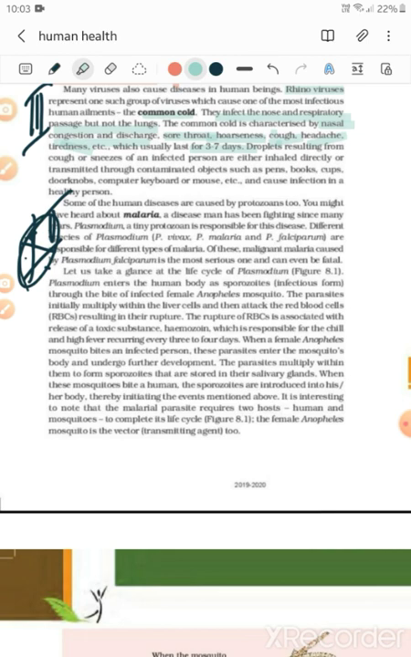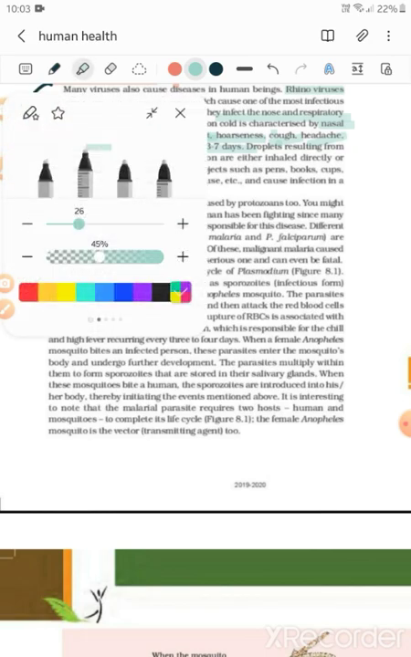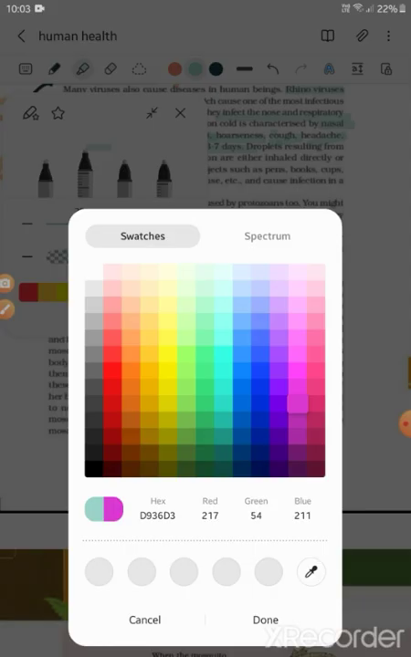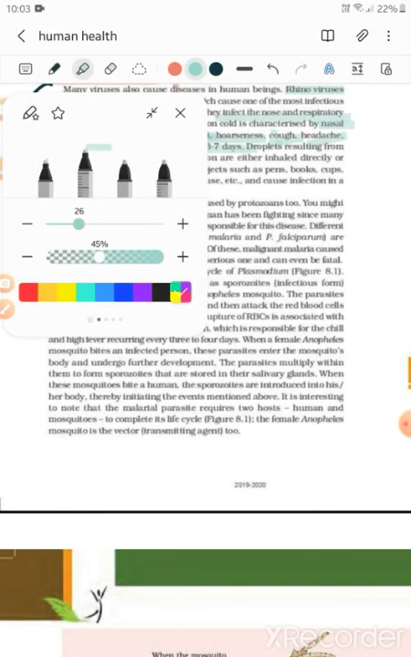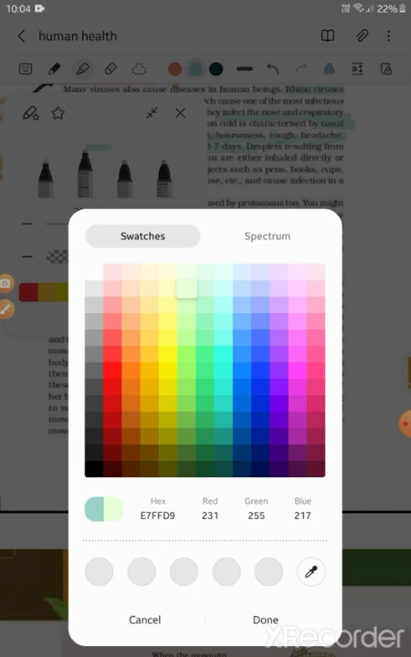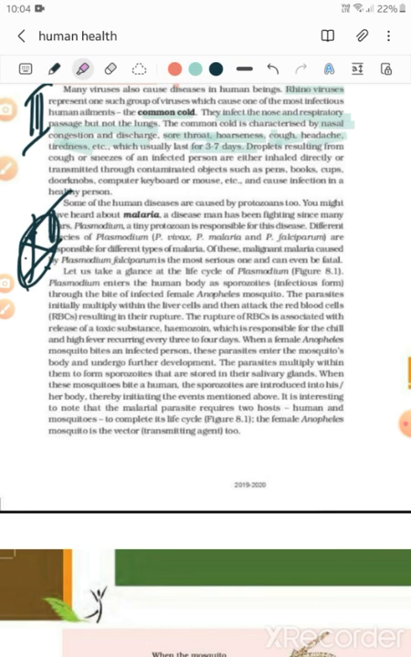Some of the human diseases are caused by protozoans. Malaria is caused by protozoans too. So we would have heard about malaria. Plasmodium, a tiny protozoan, is responsible for causing malaria.